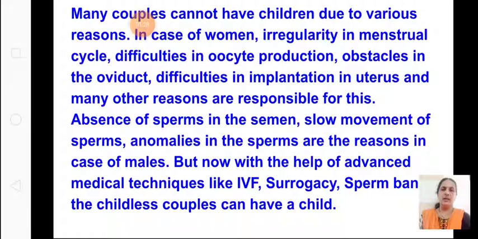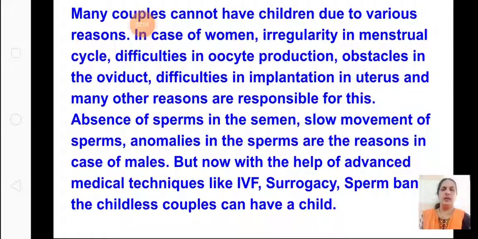Even in the male, there will be some problems like absence of sperms in the semen, slow movement of the sperms, and anomalies, meaning abnormality in the sperms. So in the male also, there are reasons due to which the couple will not be able to conceive. But now, with the help of advanced medical techniques like IVF, surrogacy, sperm bank, etc., the childless couple can have a child.